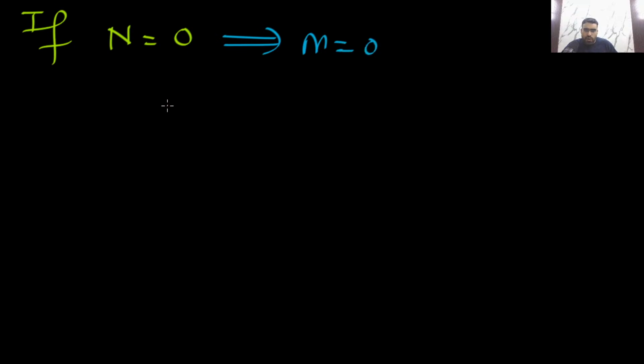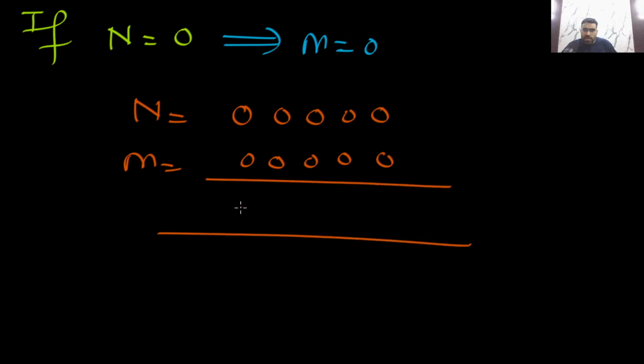And if you add both of them, in 2's complement, this is your 0 0 0, m is also 0 0 0. In this situation the result will be 0 0 0. So you can see that is the reason in the question it is given that n is non-zero. If n is 0, then the result is going to be all 0. But if n is not 0, so basically it's like this. Let me again tell you, this is the final conclusion.